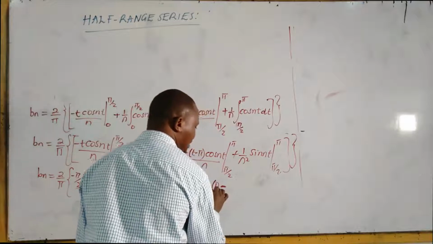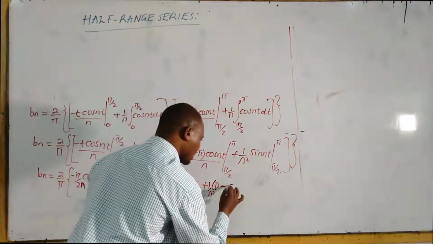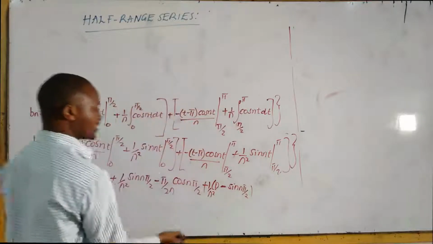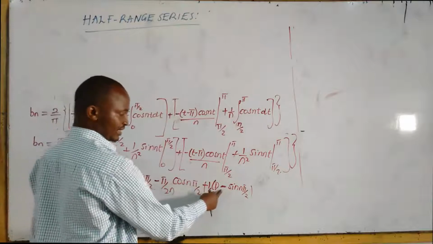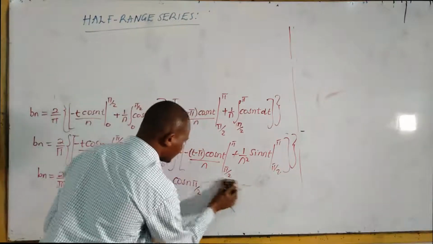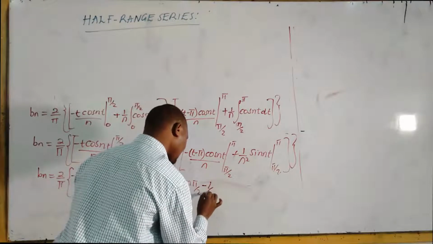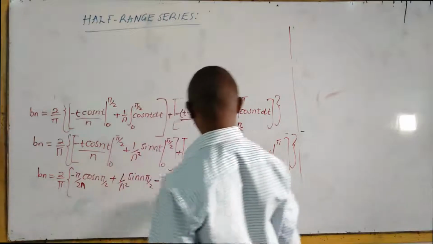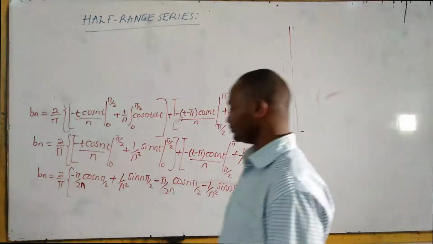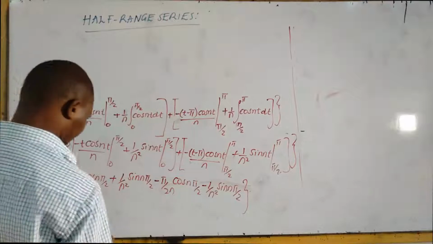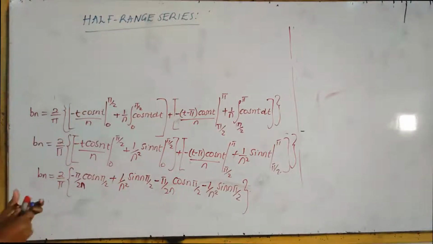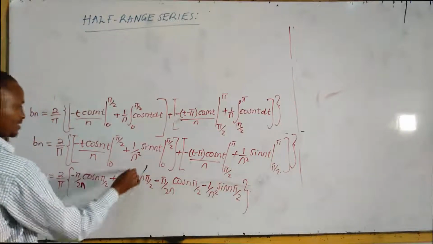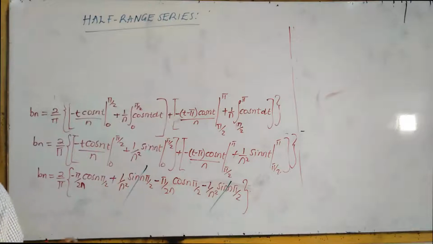So the upper limit is 0. The lower limit is sine n pi over 2. So you can see the positive will multiply with the negative to give you a negative. So it will be negative 1 over n squared sine n pi over 2. So you can close that bracket. Let us see what will happen. This is positive and this is negative. They combine to give you 0.